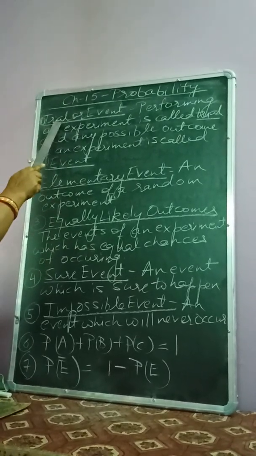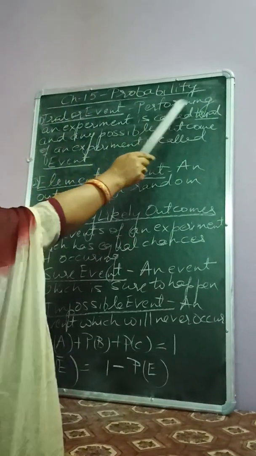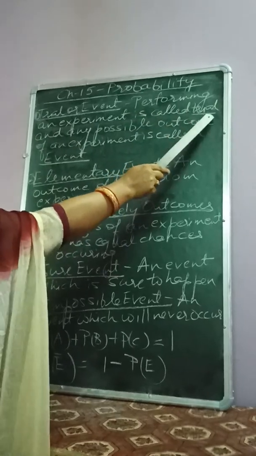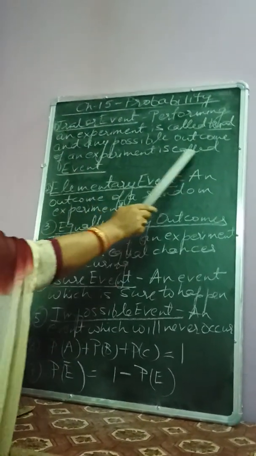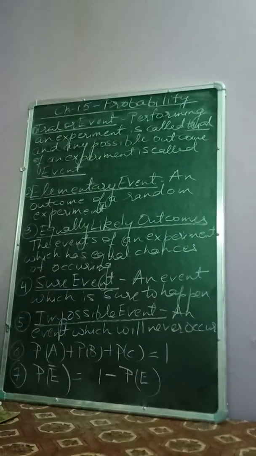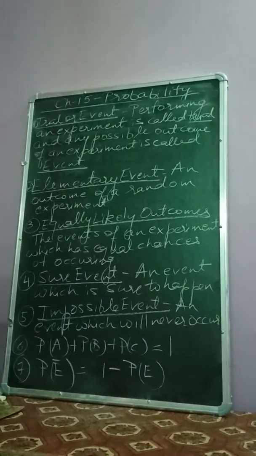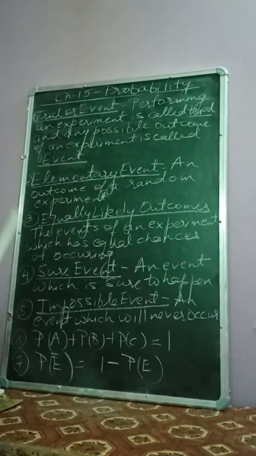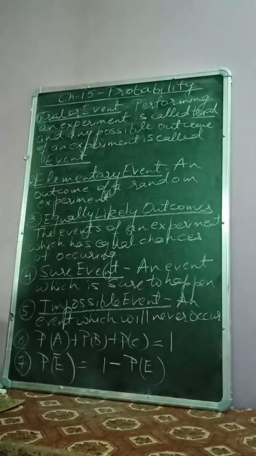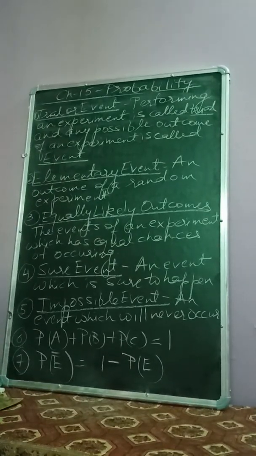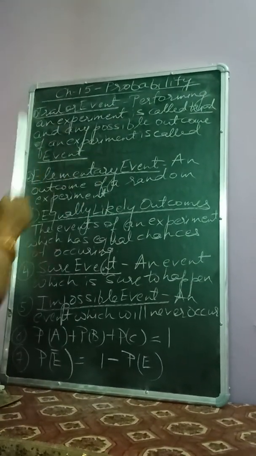Number one, trial or event. Performing any experiment is called a trial, and any possible outcome of any experiment is called an event. For example, when we throw a dice, then throwing the dice is a trial, and the outcomes 1, 2, 3, 4, all these outcomes are called the events.